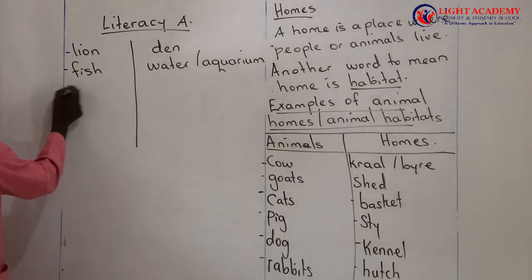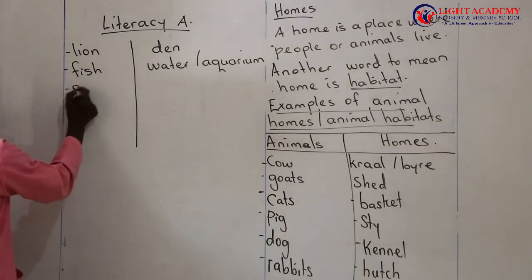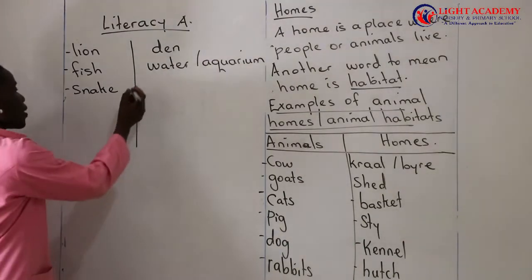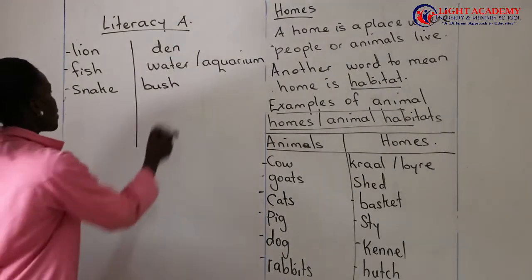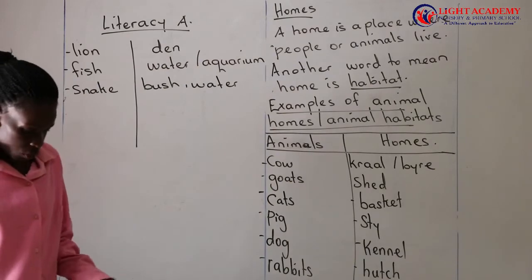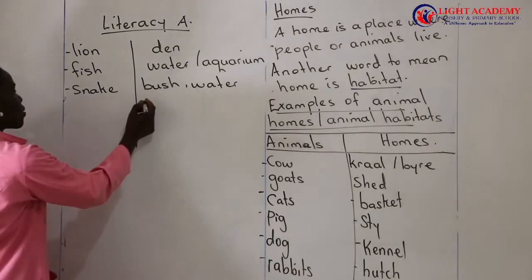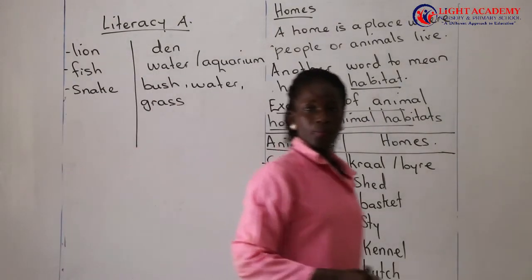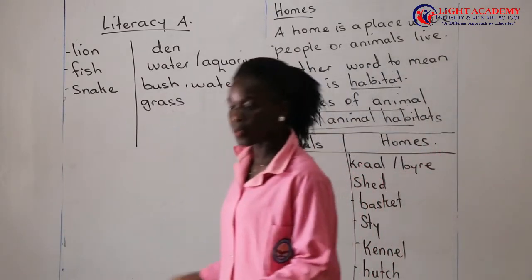Then we have another animal called the snake. You can find a snake in a bush. You can find a snake in water. You can also find a snake among the grass, or the tall grasses.